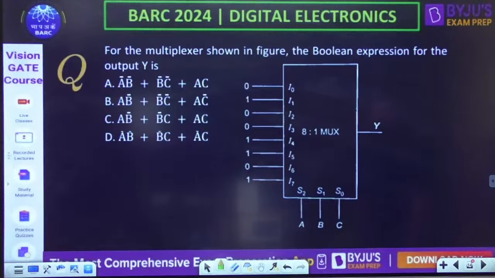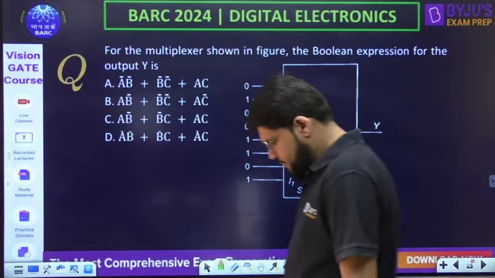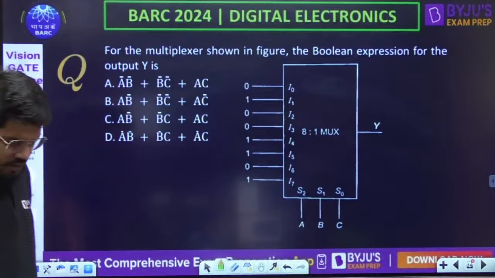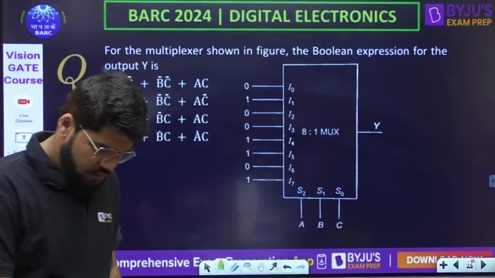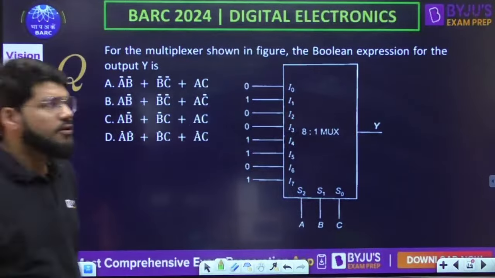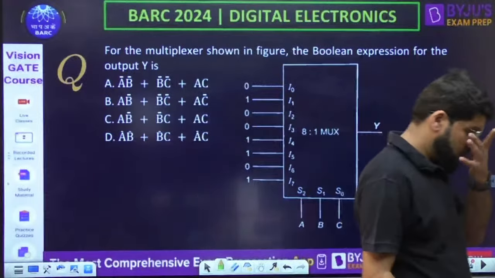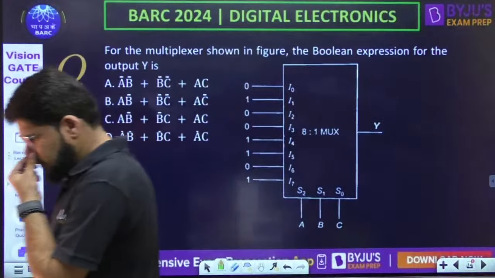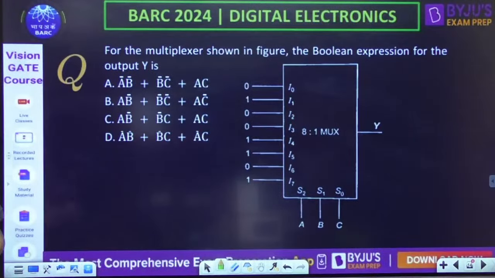Next, for the multiplexer shown in the figure, what is the Boolean expression for the output Y? The Boolean expression for the output Y.